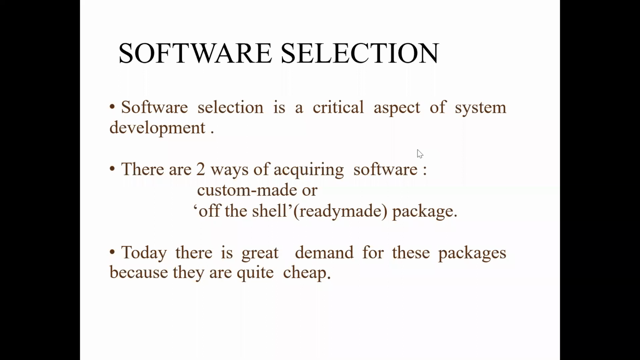Now software selection is a critical aspect of system development. There are two ways of acquiring software. First one is custom made, meaning that particular software will be made according to your needs and requirements. Second one is off the shelf, meaning ready-made packages are available and you have to download that package and you can use them. They are not according to your requirement.